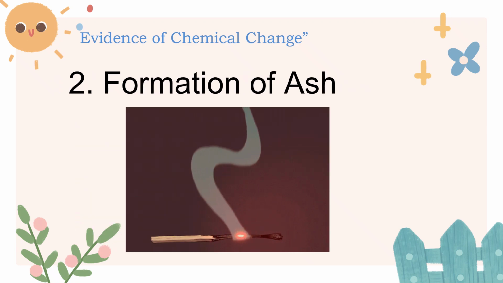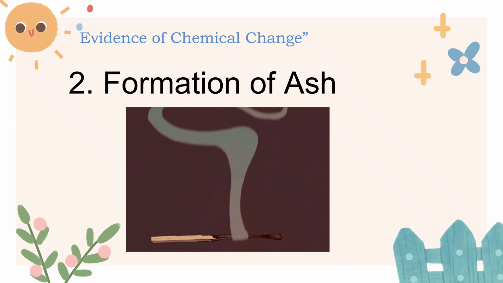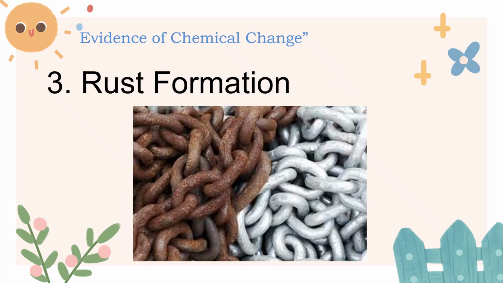When paper or wood is burned, it turns into ashes. You can't turn it back into paper or wood. That's a chemical change. When metal like iron is left out in the rain, it slowly forms rust. The orange-brown rust is a new substance.